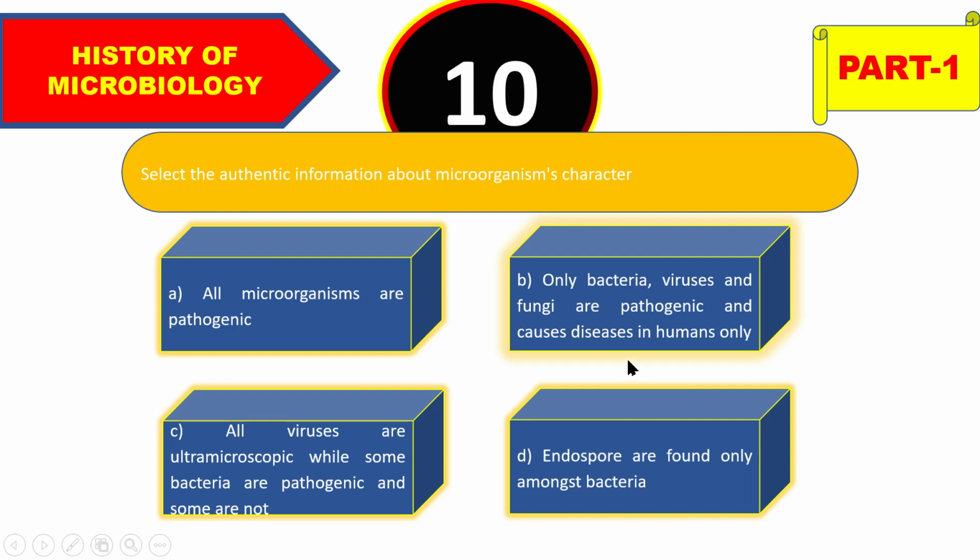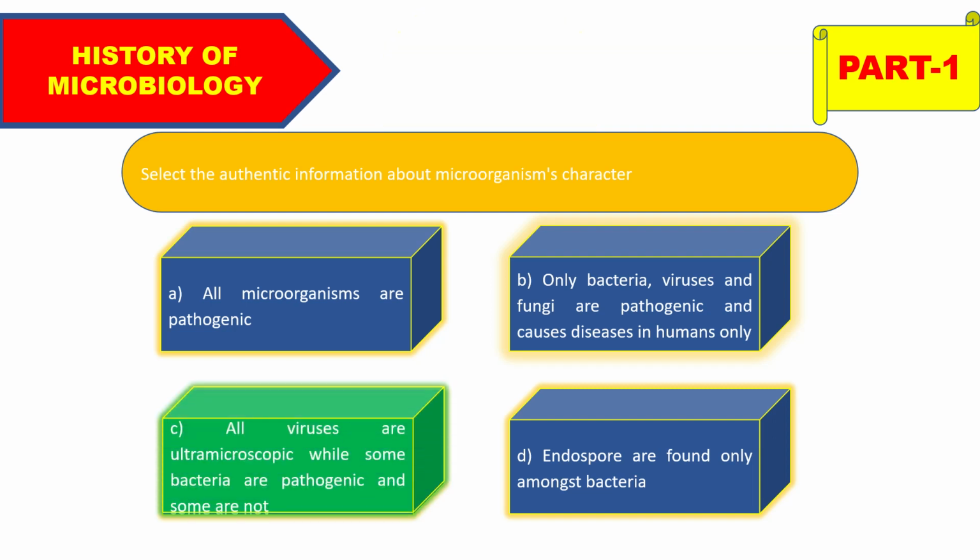So the most authentic information about the microorganisms' character is the third option, that is all viruses are ultramicroscopic while some bacteria are pathogenic and some are not.